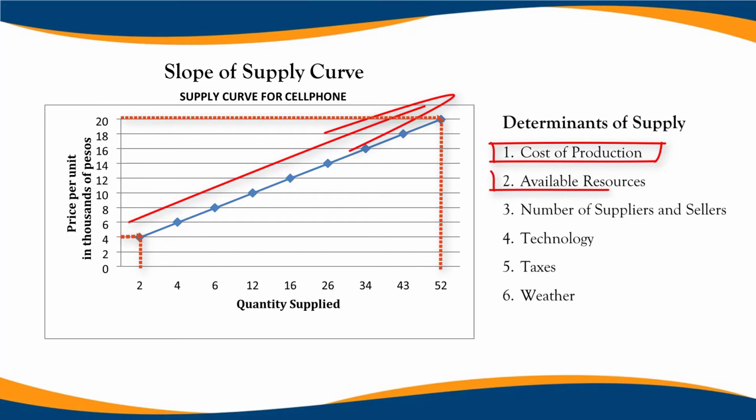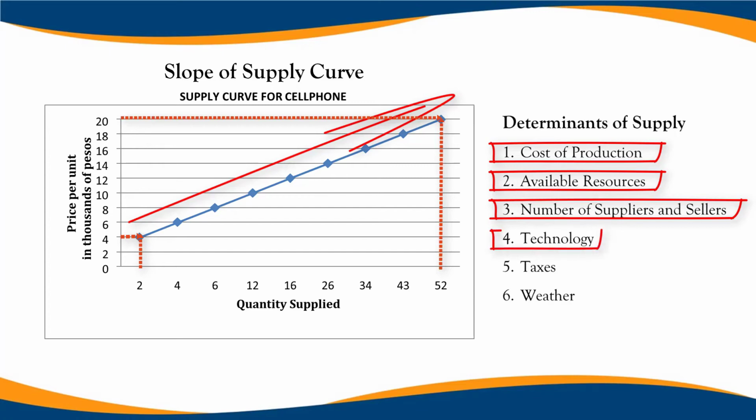2. Available resources. When there are more economic market resources, there will be more supply of goods in the market because the producer will produce more goods. 3. Number of suppliers and sellers. If there are more suppliers and sellers of goods, there are also more supplies of goods available in the market. However, when there are few suppliers and sellers of goods, there are lesser supplies of goods in the market. This means that the greater the suppliers and sellers of goods, there will be more supply, and the lesser the suppliers and sellers of goods, the lesser the supplies it will be.